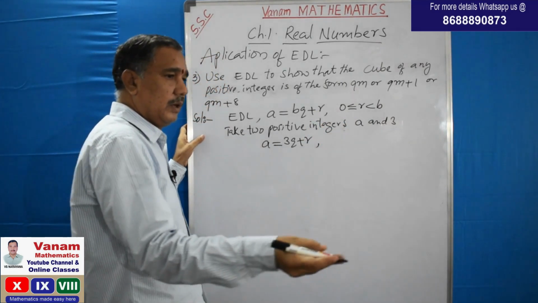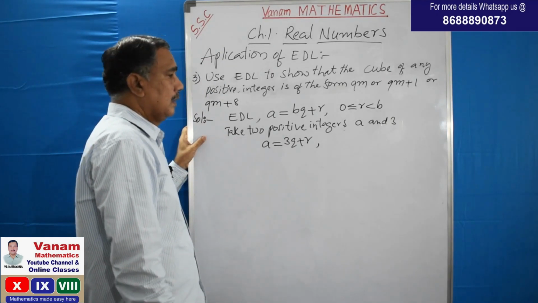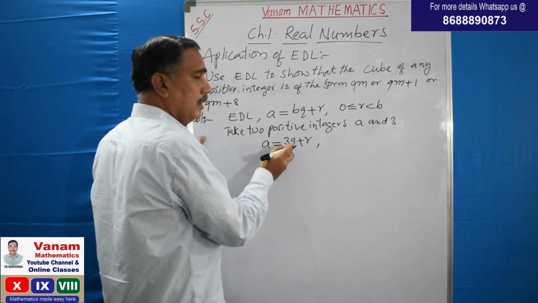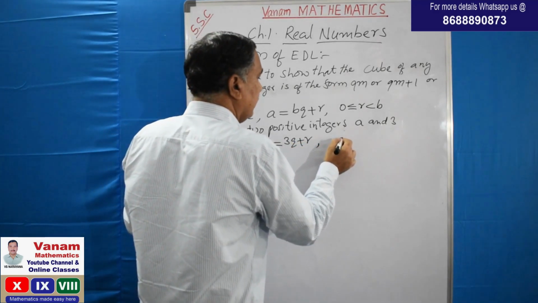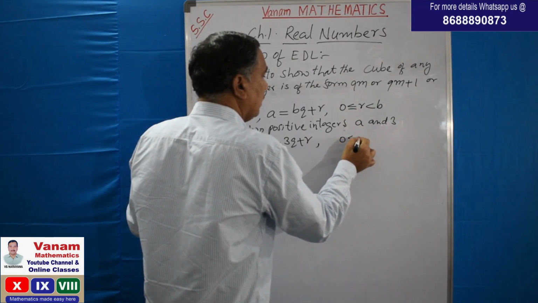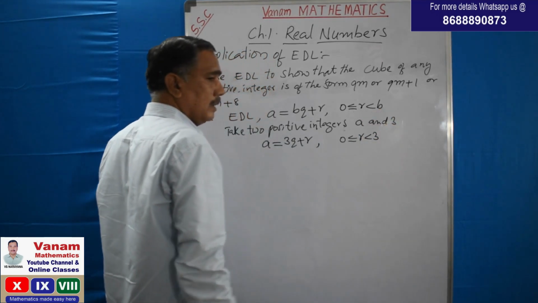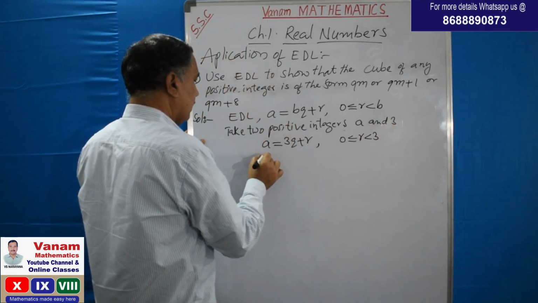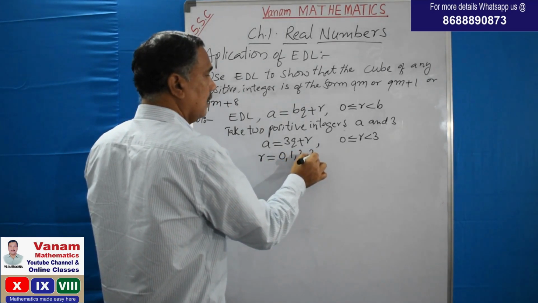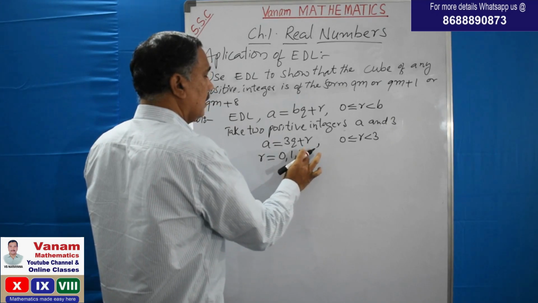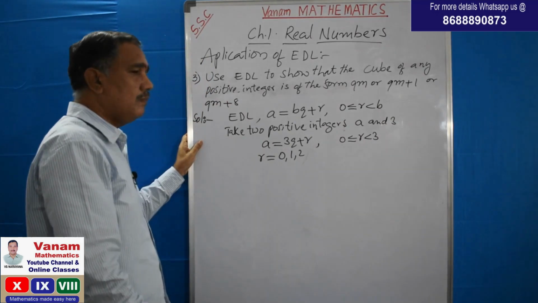Now you have to tell what is the possible remainder. The divisor is 3, so the remainder should be less than 3, that is 0 less than or equal to r is less than 3. So the remainders are 0, 1, 2. Shall we get 3? No, because r is less than 3.